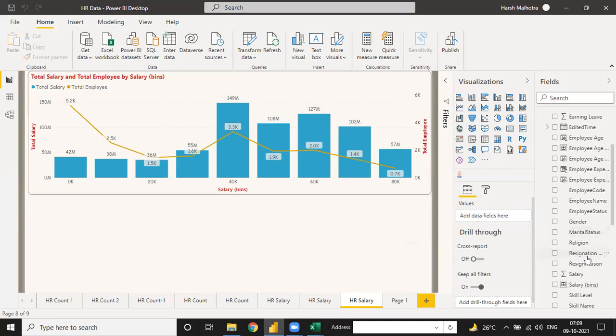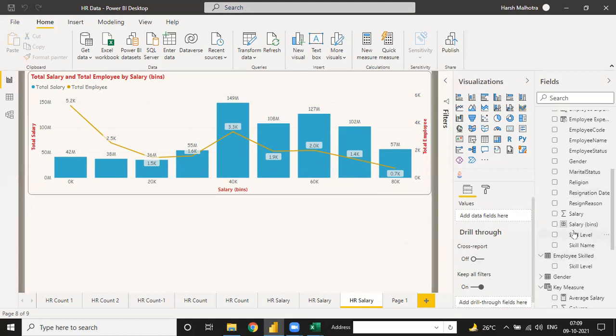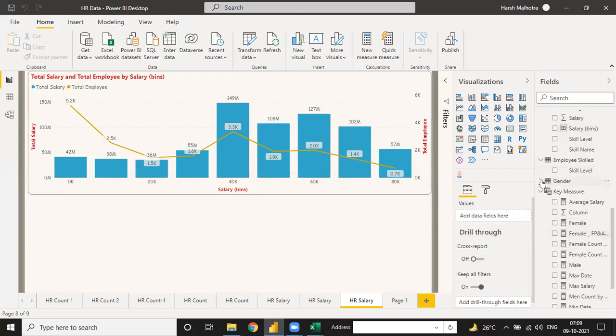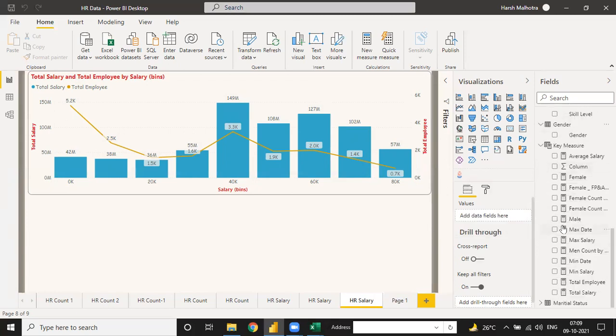And the first is the salary part. Only three columns we are creating there. And for gender, we did not create any column; all measures we have created. Okay. And regarding these bins,